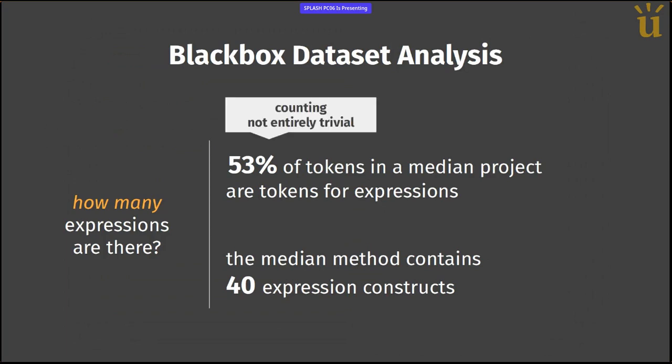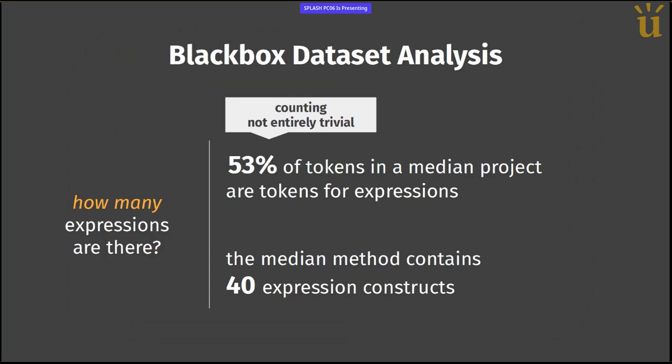And note that counting and reporting this statistic is not entirely trivial. For example, for expression tokens in Java, you have some situations in which the descendants of an expression node in the abstract syntax tree might not be expressions themselves.